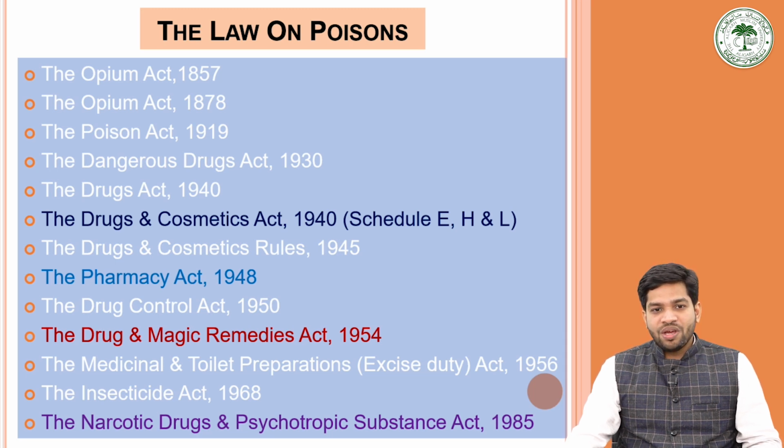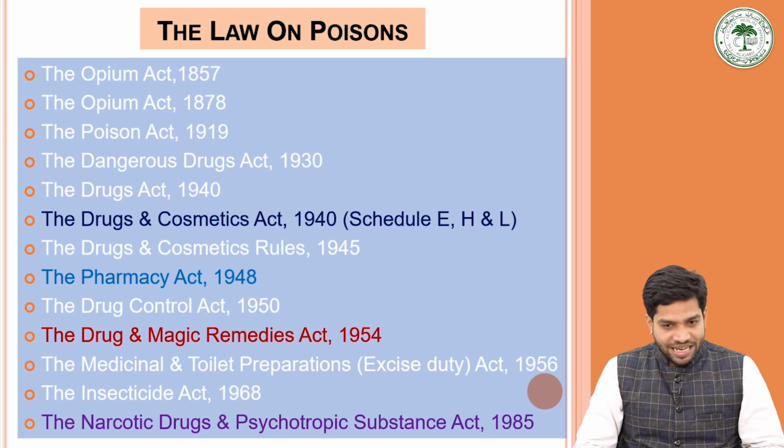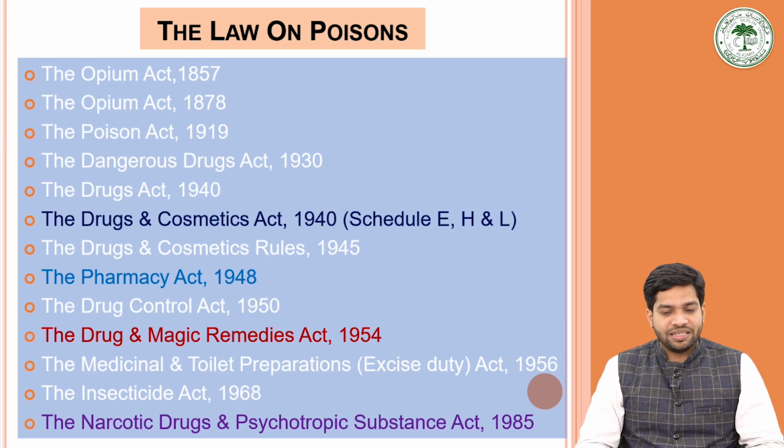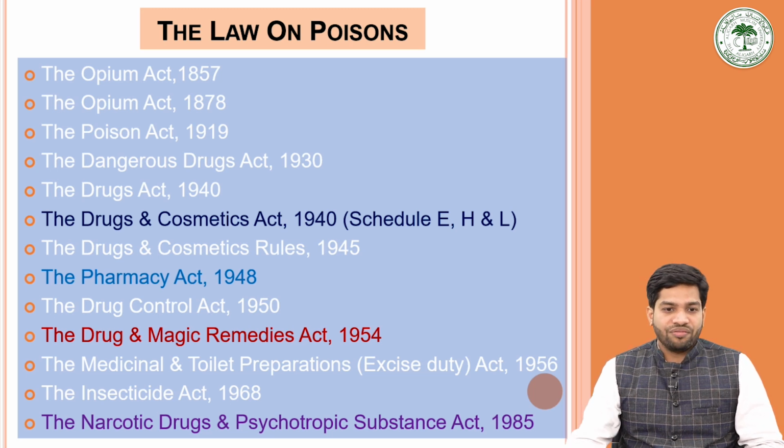Continuing with the same, today we will learn about the Narcotic Drugs and Psychotropic Substances Act 1985. But before coming to that, I would like to share two amendments that came recently in addition to the Drugs and Cosmetics Rules 1945.